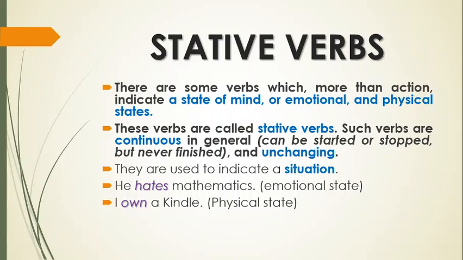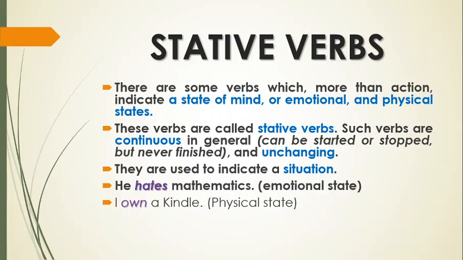Such ideas are unchanging. If you own something, if you have something, if you feel something, that thing continues. That thing doesn't change, unless it changes from one state into another. Now, these verbs are used to indicate a situation. For example, he hates mathematics, emotional state, mental. I own a Kindle, physical state. The Kindle is right here with me.